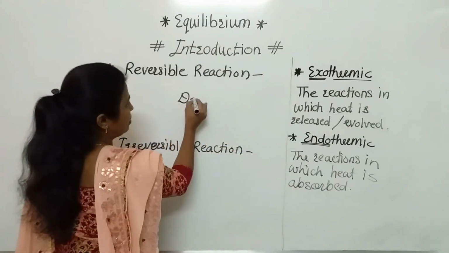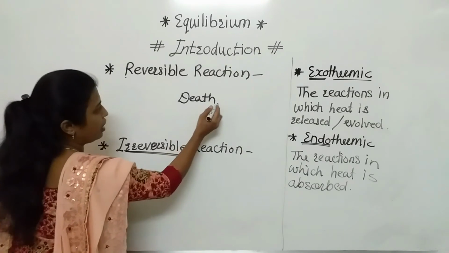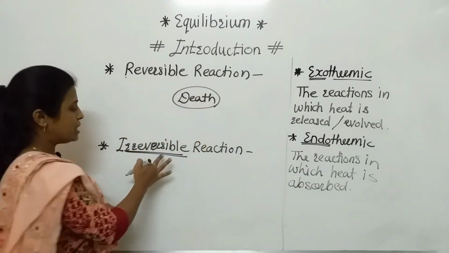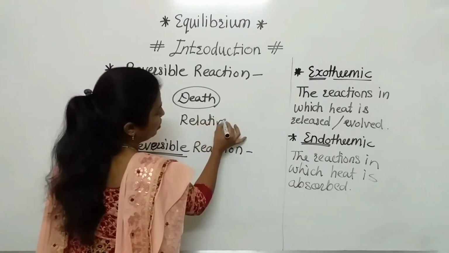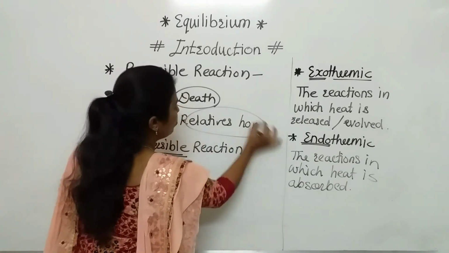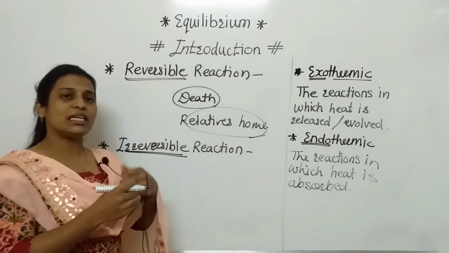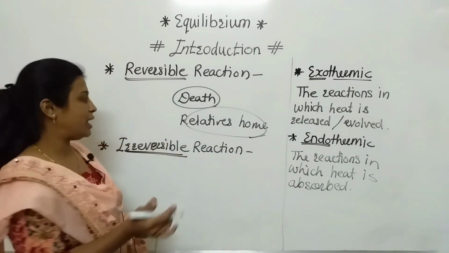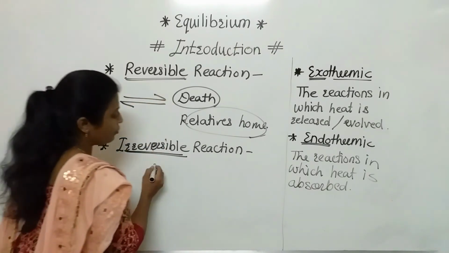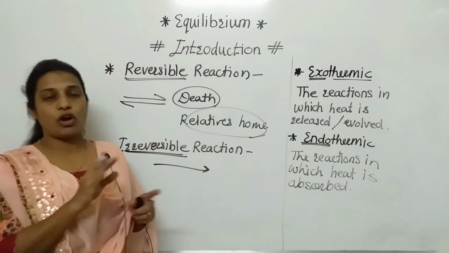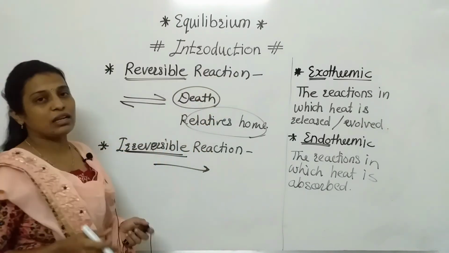Our death means we cannot come back. So after death we cannot come back, that is the irreversible reaction. But when we go to our relative's home, we can come back, that is the reversible reaction. Anything happening, coming back is also possible, forward and backward. But in irreversible, only forward will be there, backward is not possible. That's why we are going to discuss the reversible and irreversible reactions.